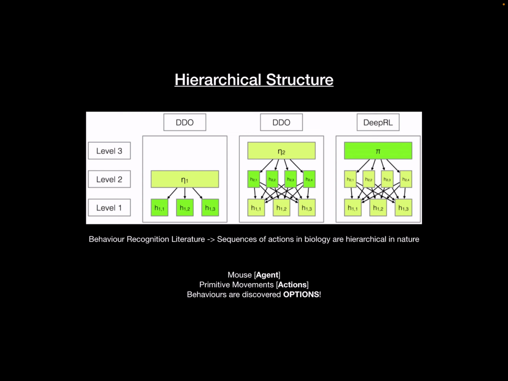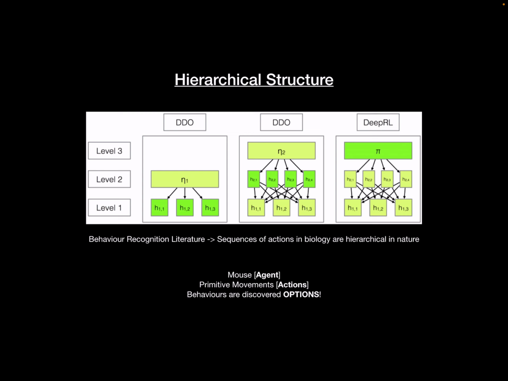like our use case in this hierarchical structure, then we say that the mouse is the agent and primitive movements of hands and legs are actions. Then let's just say that there are sequences of actions which result in the mouse going to a corner of the arena and always sleeping. That just says that the mouse is sad or is tired.